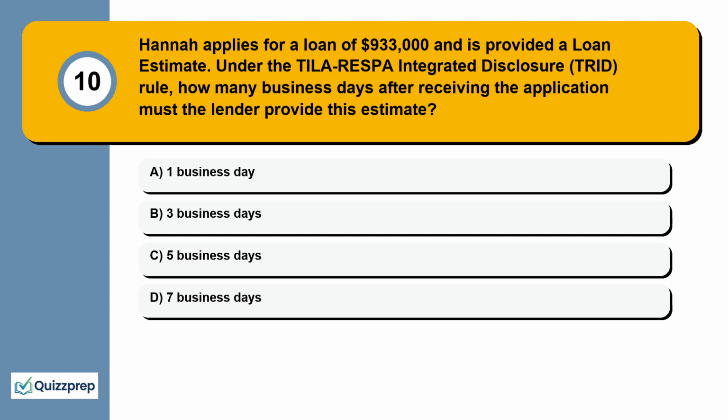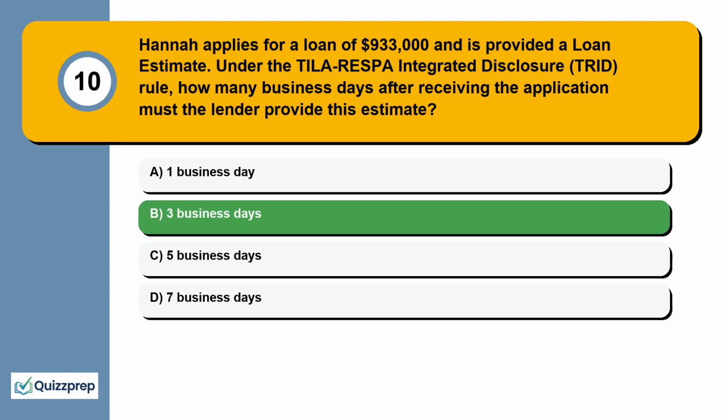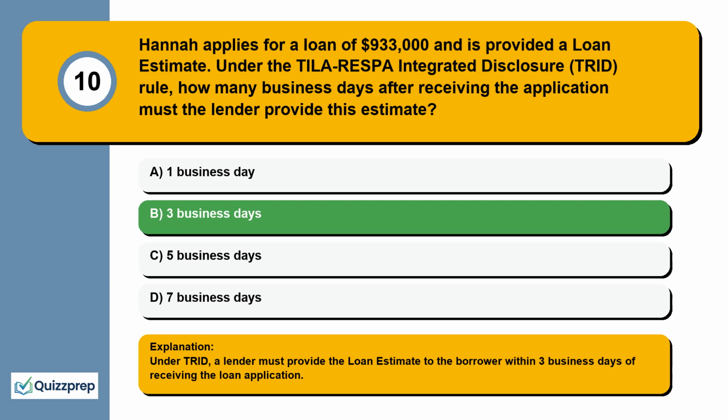Question 10. Hannah applies for a loan of $933,000 and is provided a loan estimate. Under the TILA-RESPA Integrated Disclosure (TRID) rule, how many business days after receiving the application must the lender provide this estimate? 1 business day, 3 business days, 5 business days, 7 business days. Under TRID, a lender must provide the loan estimate to the borrower within 3 business days of receiving the loan application.